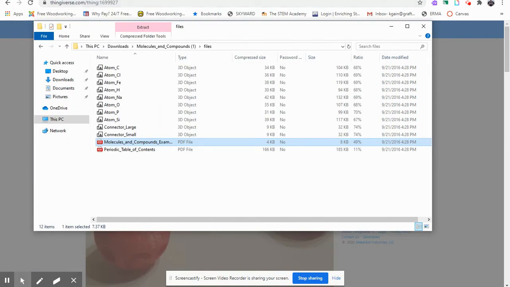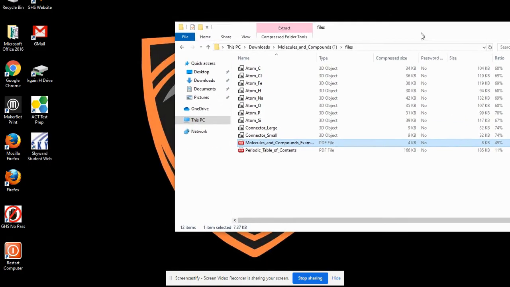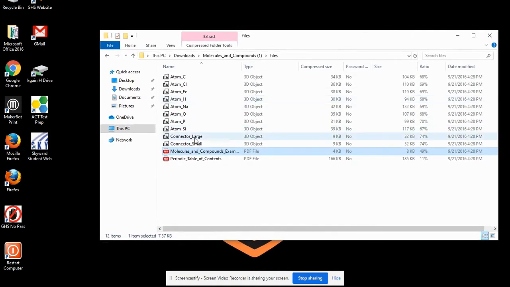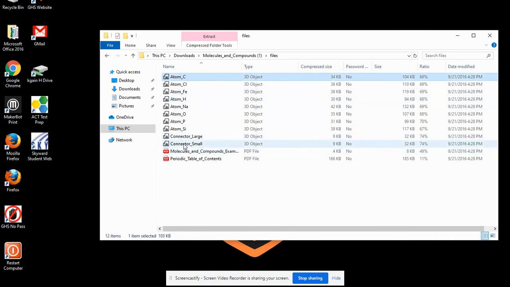I'm going to close this out. I'm going to minimize my Thingiverse. I'm going to put these atoms on the desktop and the connectors. If I left click, hold the Shift key and left click at the bottom, you'll see they're all selected.